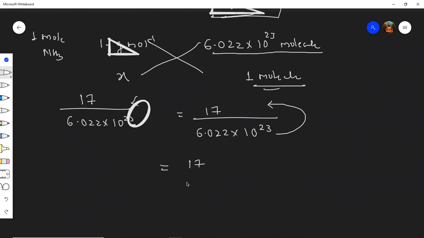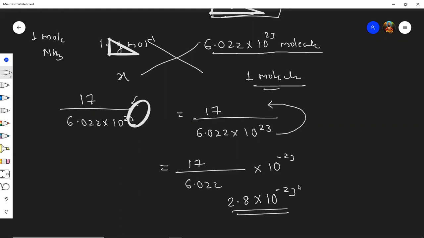So 17 divided by 6.022 into 10 raised to minus 23. If you divide this approximately, it will come 2.8 into 10 raised to minus 23. Yes, students. What is the mass? It is asked, no? So it is in grams.